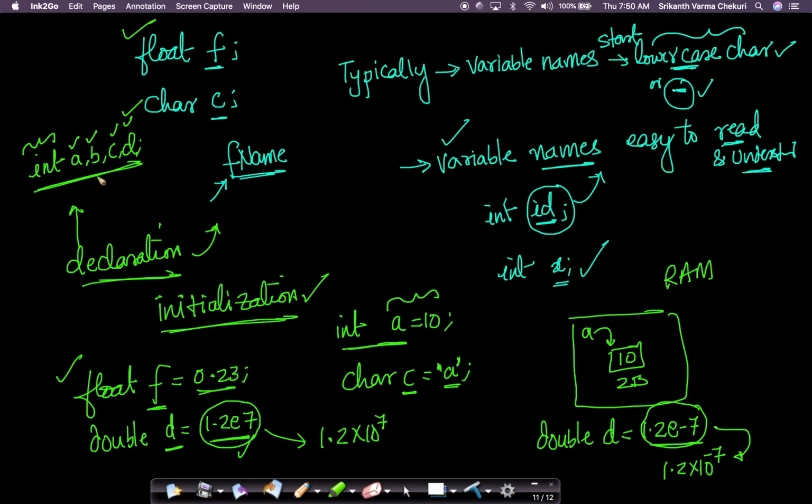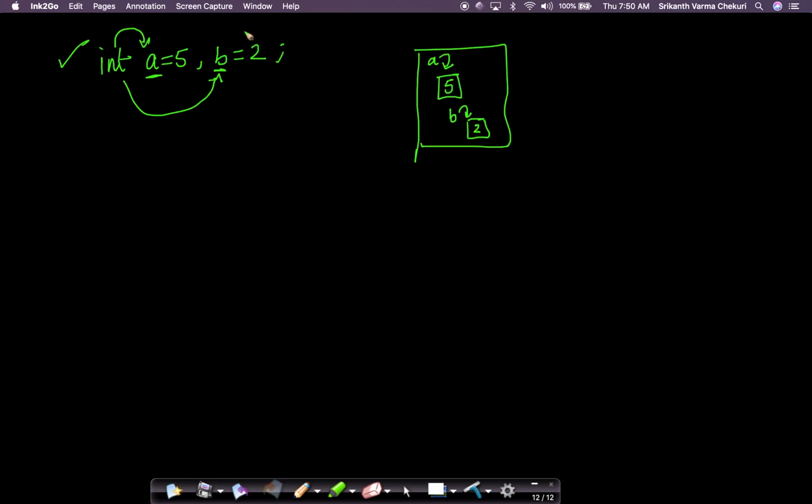So what we saw earlier is declaring multiple variables in a single line without initializing them. This is the case where I'm initializing them also. You could have 2, 3, any number of them. Similarly, you could also have a slightly different variation. You could say int A, comma, B, comma, C equals 0.